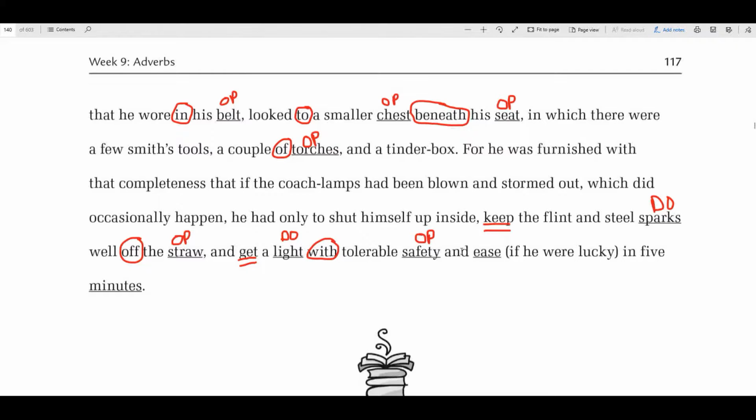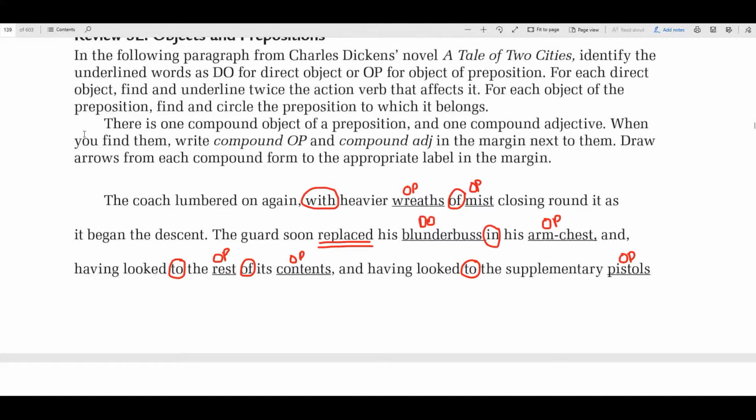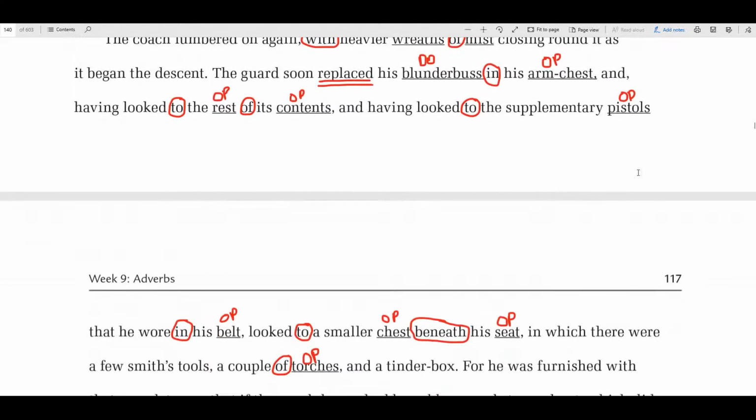And then this is a conjunction that gives us an idea of what this is. Another OP, because it conjoins the two, which means this is what we call a compound OP. There's two of them. So when you find them, write compound OP and compound adjective in the margin, and then draw arrows from each compound form to the appropriate label.